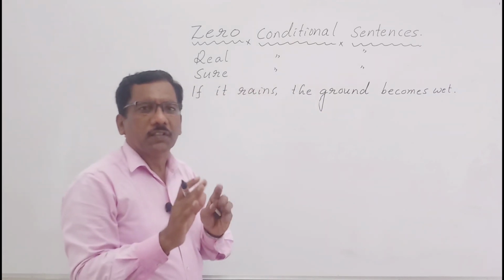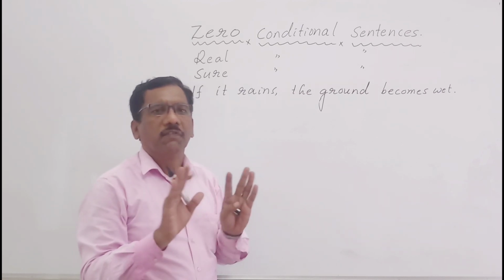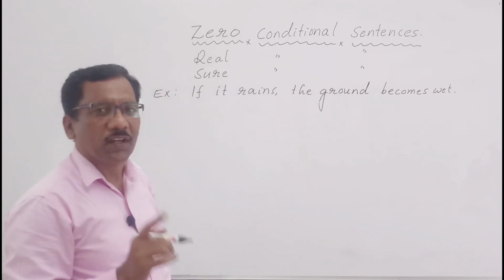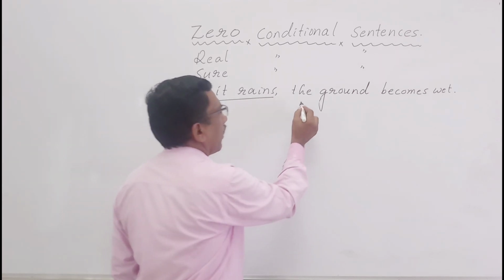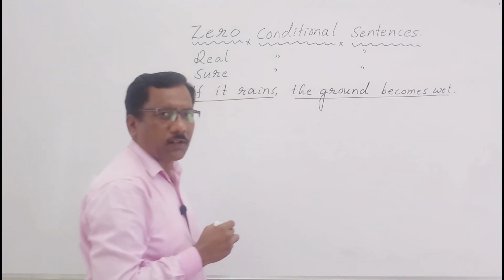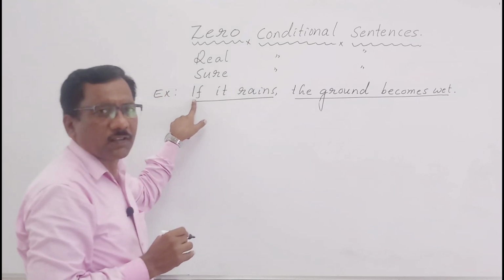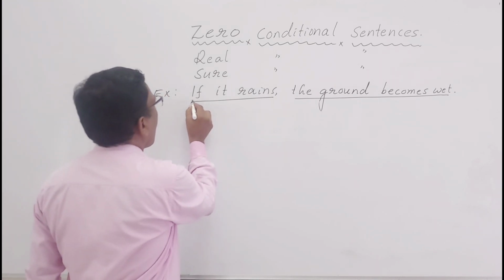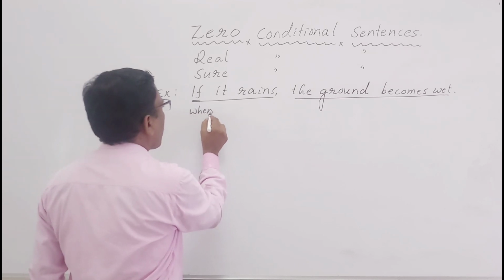Here you know that conditional sentences consist of two clauses. One is the conditional clause and the other is the main clause. The conditional clause may begin with either if or when.